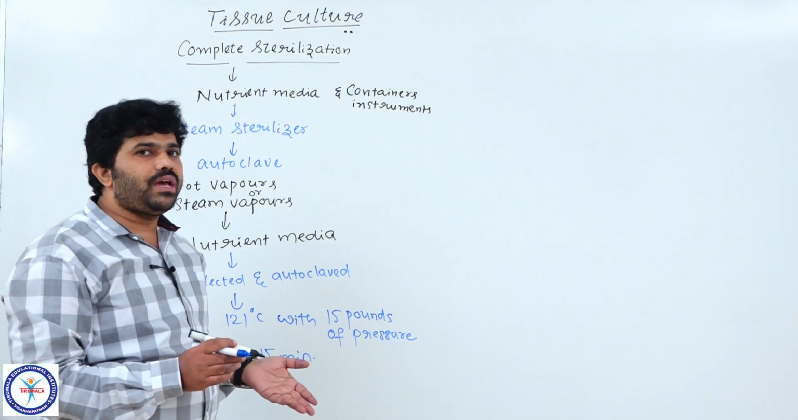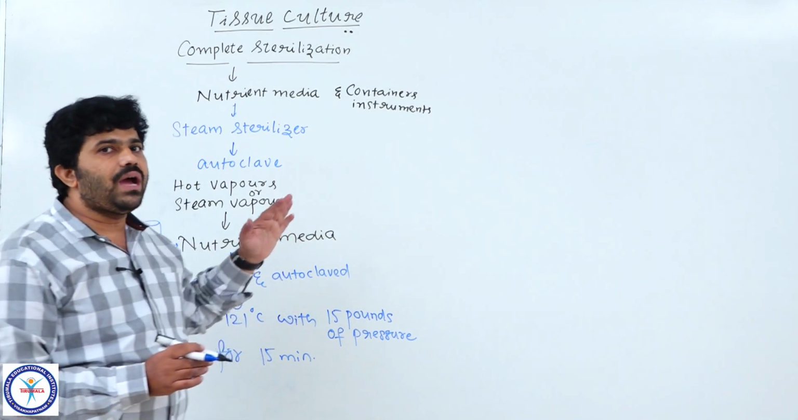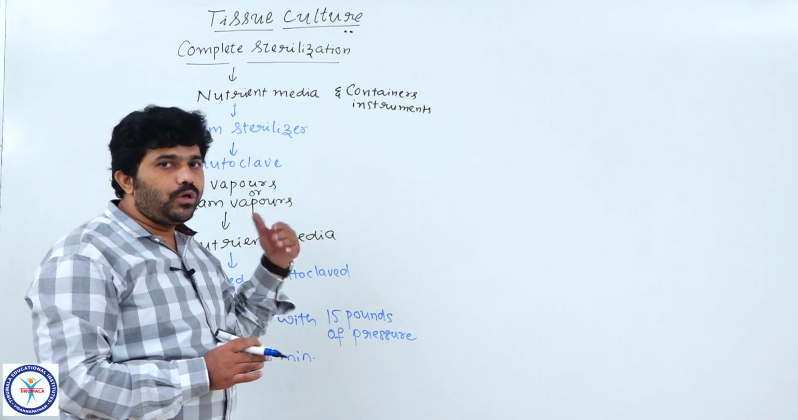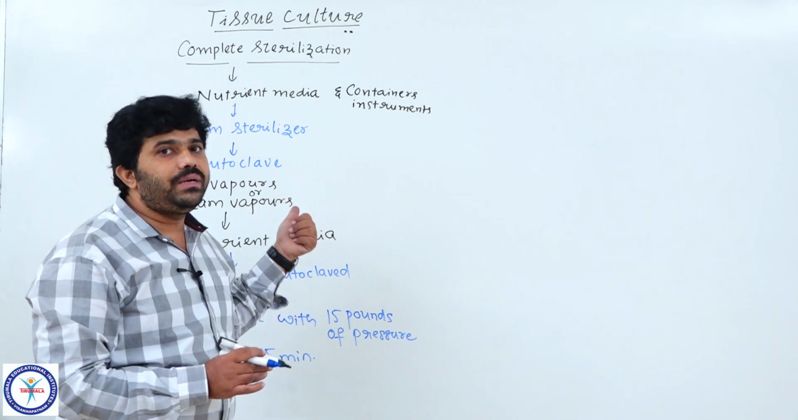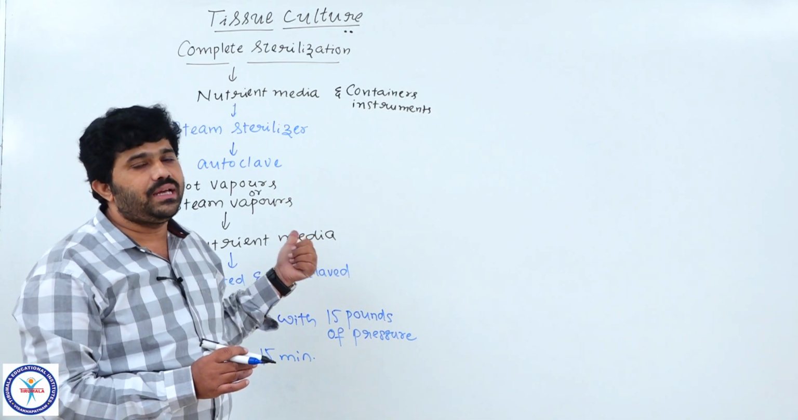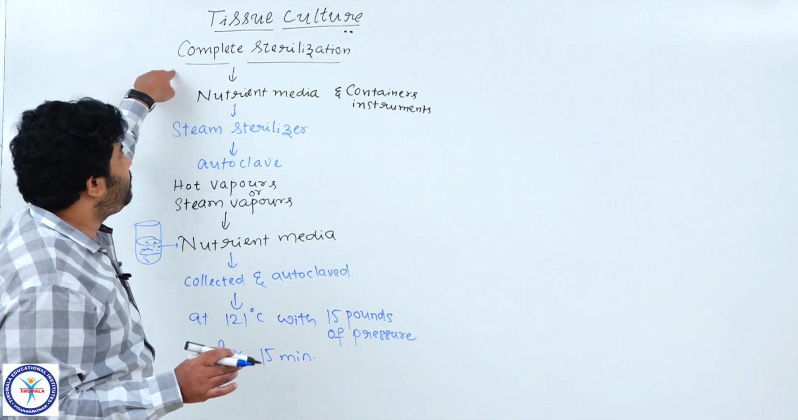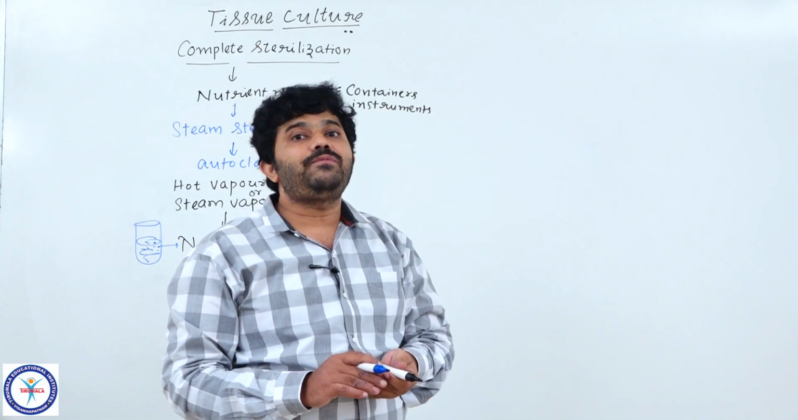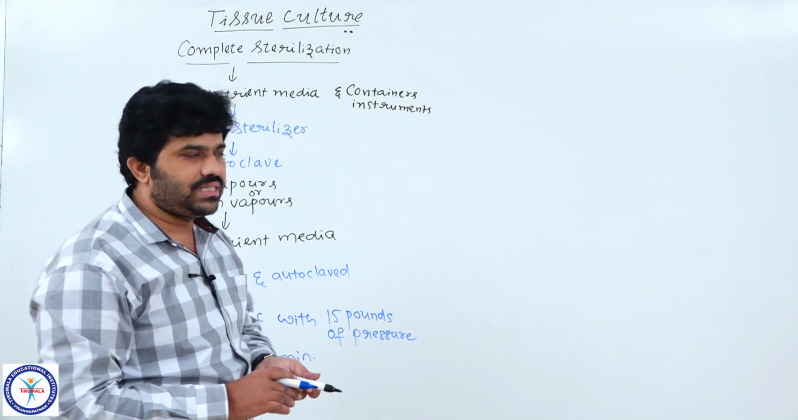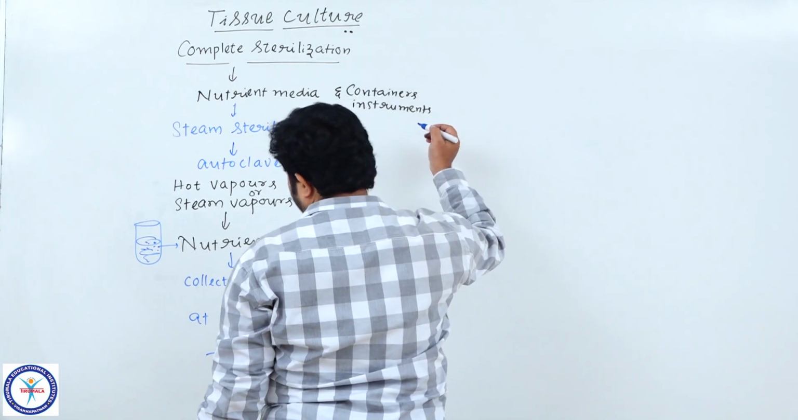Whatever instrument, media, or explant we use, we have to do the sterilization process before using them. The living material, the explant, is the only living material we use here. The remaining are all non-living materials. For the non-living materials we do complete sterilization, but for the living explant we do surface or external sterilization. Understood?